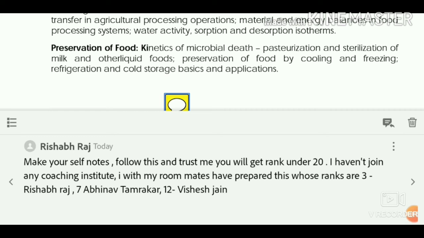Right now you have so much time, so you should study from many sources. But when we have to summarize all these things, when we have to sum up, when we have to execute our plan, you need something in confined form, not in different forms. You need something present in one copy or one notebook. So you should prepare your self notes, and trust me, if you follow all these things, you will definitely get a rank under top 20, or definitely under top 10 also, if you have solved everything